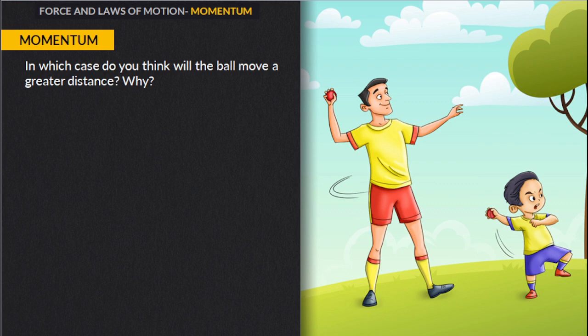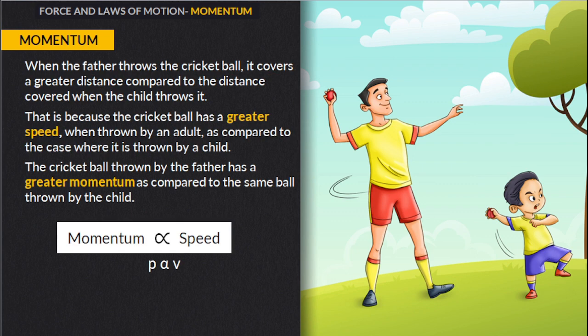So there is one more question. In which case do you think the ball will move a greater distance and why? We can see that there is a father and a child. When the father throws the cricket ball, it covers a greater distance as compared to the distance covered when the child throws it. Okay, that is very clear. But why? Because the cricket ball has greater speed when thrown by the father as compared to when it is thrown by a child.